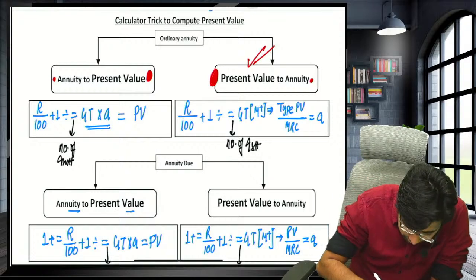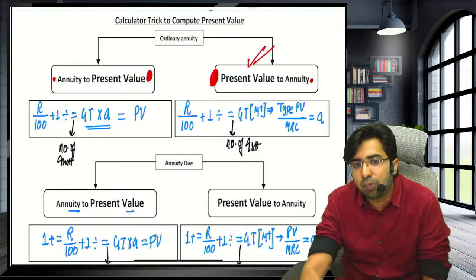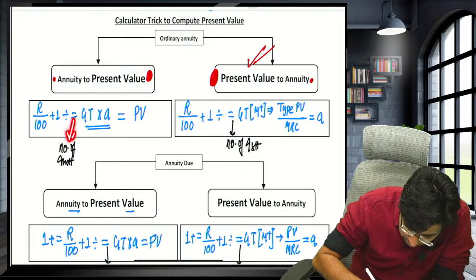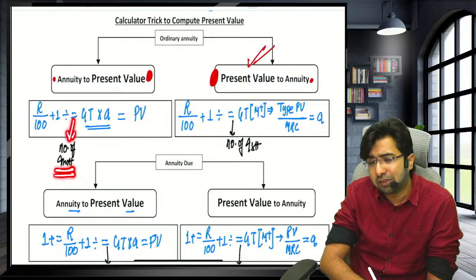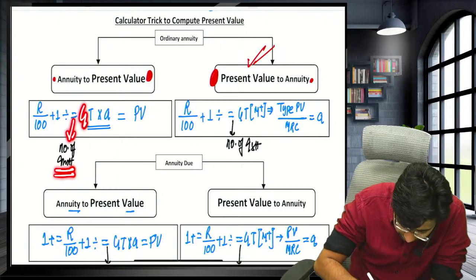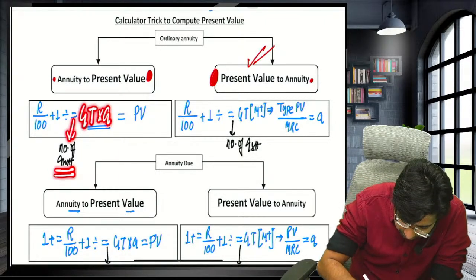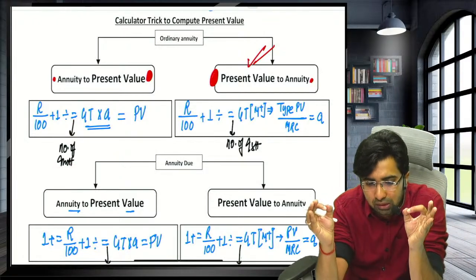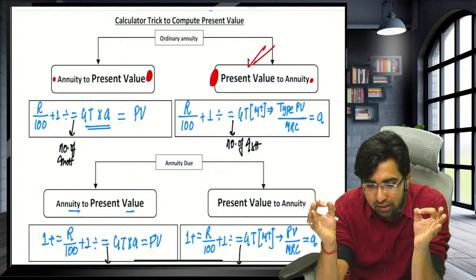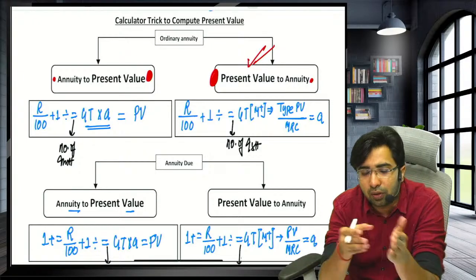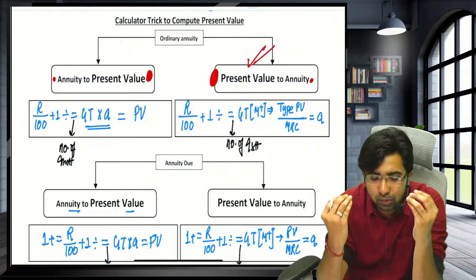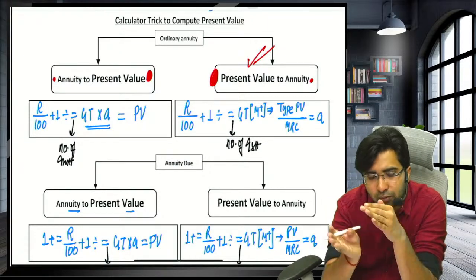Guys, our trick will start from R upon 100 plus 1 divide equals to, R upon 100 plus 1 divide equals to. Sir, how many times will I press the equals to button? Guys, you have to press equals to button the number of installments. You have to press GT, multiplied by annuity, and you will get the present value. R upon 100 plus 1 is the base for all the tricks. Sir, how to identify whether it is this? I have just discussed, I think you joined late, just 5 minutes before I discussed how to identify this. Okay, I'm sorry, it's not possible for me to repeat. You can come back and rewind that.